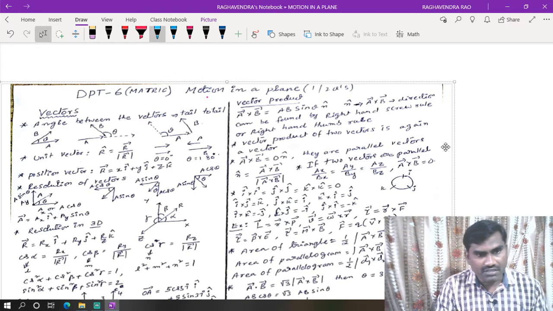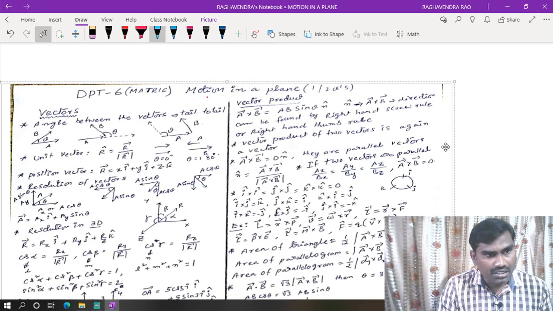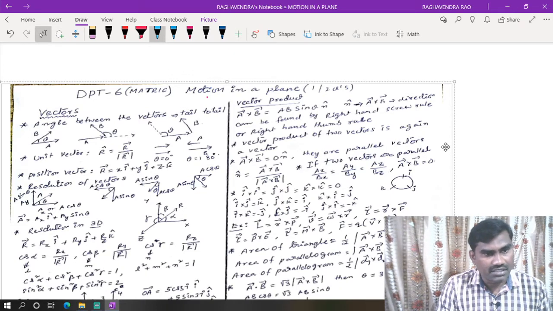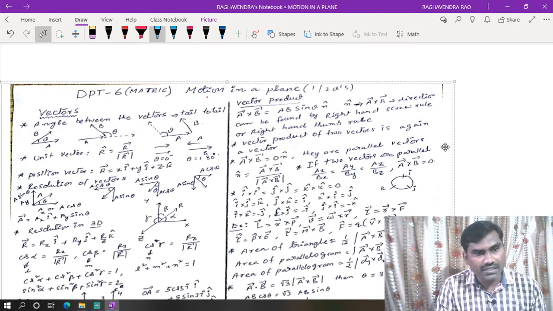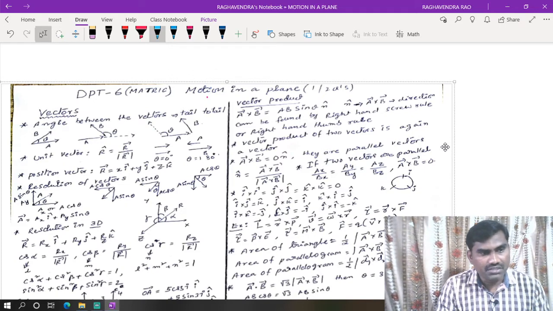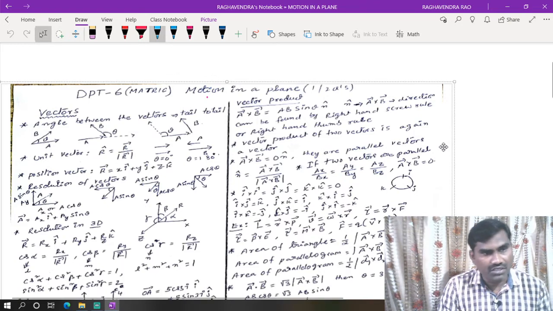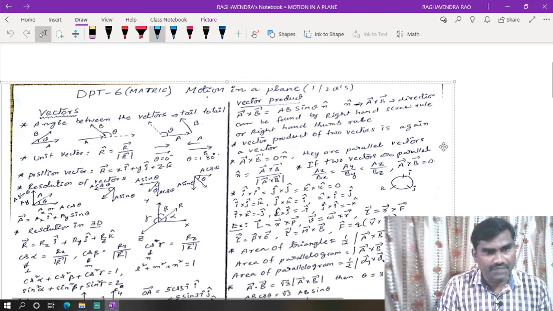This is for the students who have studied well previously and want to recall all the important points and formulae related to the chapter of motion in a plane. This is not useful for freshers. It is useful for the students who have prepared already and are seeking to revise all the concepts and formulae in a short time. Here, in one shot, I'm going to discuss the entire chapter of motion in a plane.